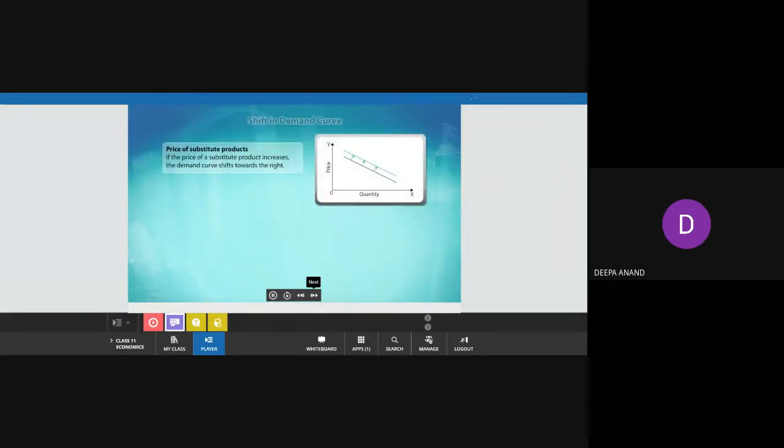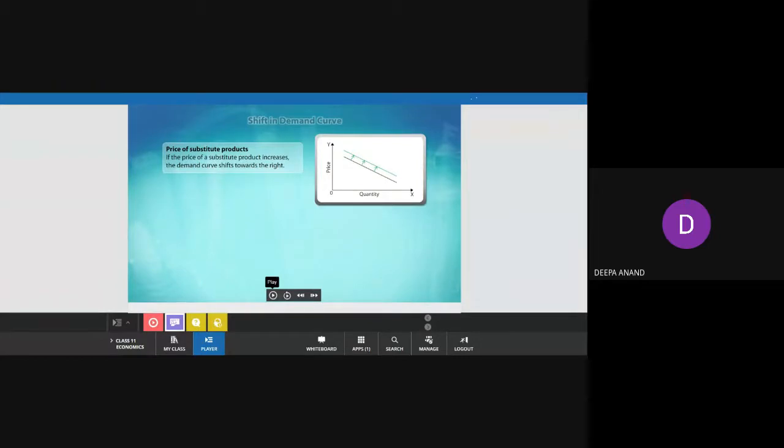If the price of a substitute product increases, the demand curve shifts towards the right. See, in the previous slide, you have seen increase in the income of the customers. When there is an increase in the income of the customers, it will take a rightward shift because there will be an increase in the demand.